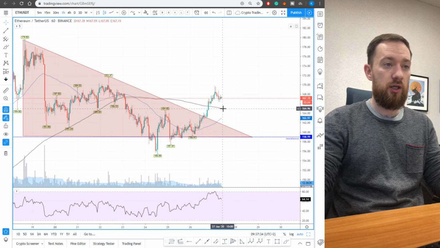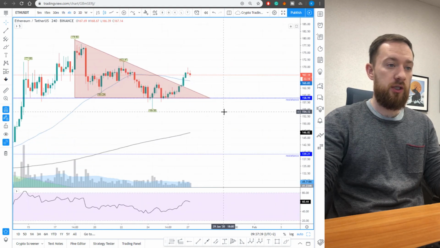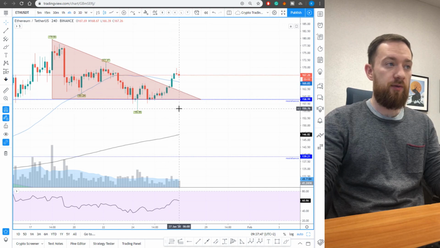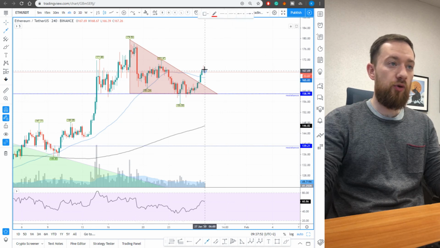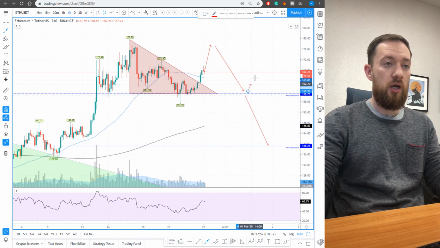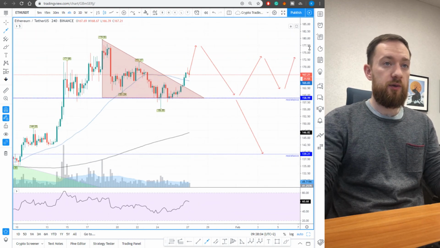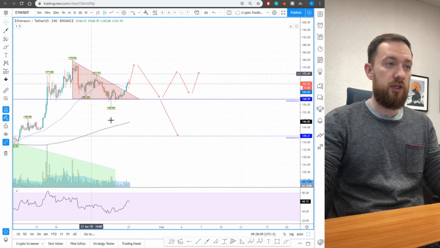We'll need to recheck at least the 200 MA, but it's better to look at the 4-hour chart. But a very similar story. So we broke out of the triangle, nice volume above the average. We broke above the 50 MA. So what we expect here is to form another top and then go down. If this support now will not hold, we're going down. If it will hold, we might be in a horizontal channel for some time. And this may become the consolidation area where the accumulation will take place.